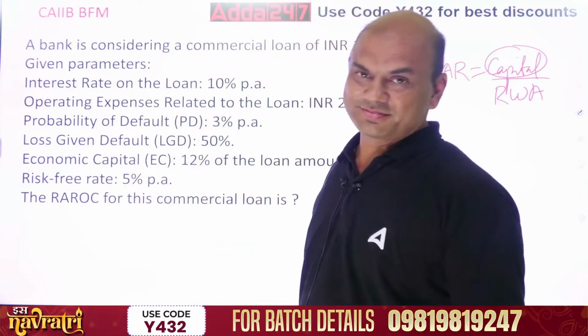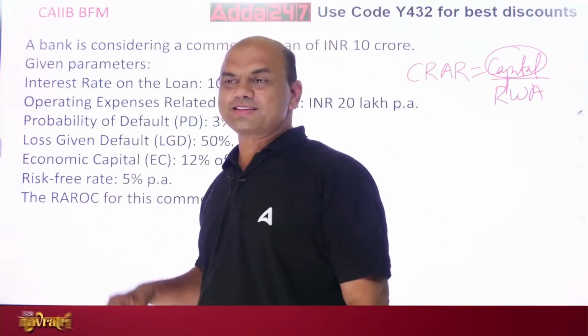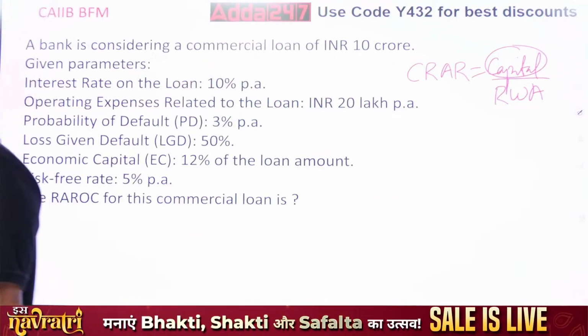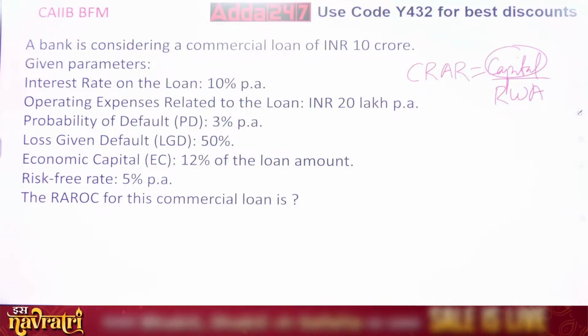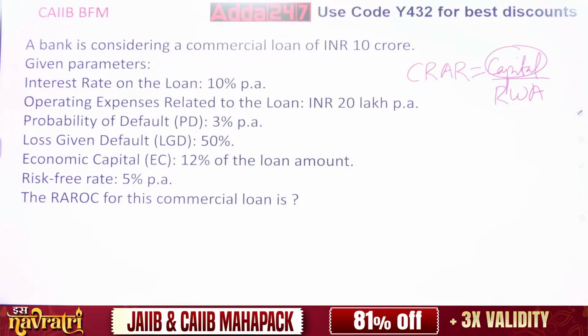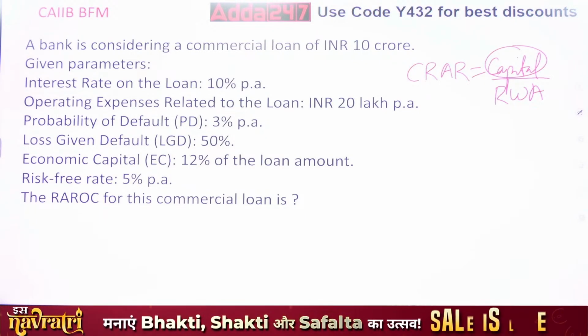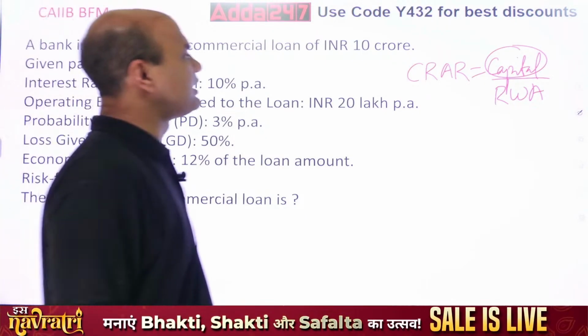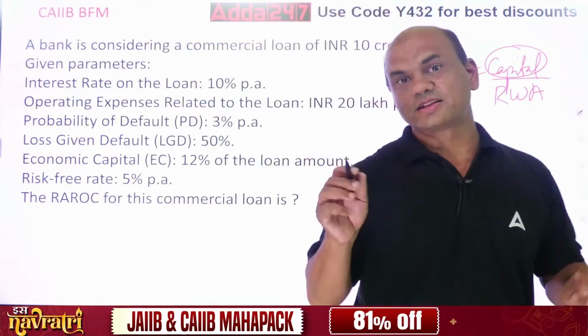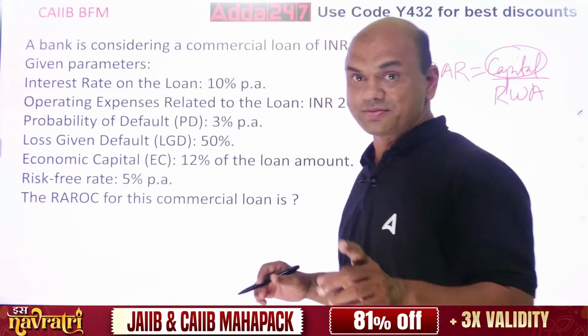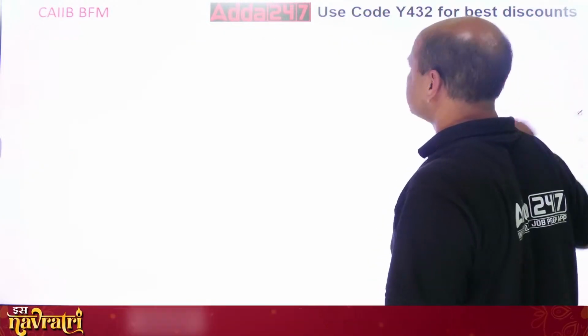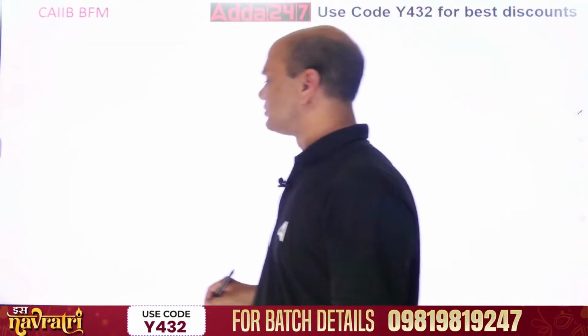Calculate the RAROC. Now, if this numerical comes, how will you solve this? Everyone, try to solve this. First, I'll give you the steps. In total, there are 5 steps. First, calculate the annual interest income. Pay attention, everyone. This is a 5 marks case study.